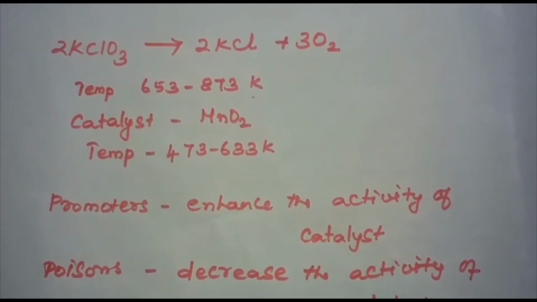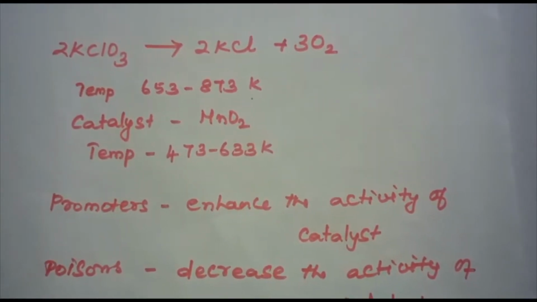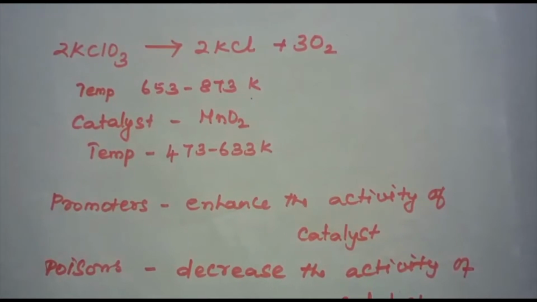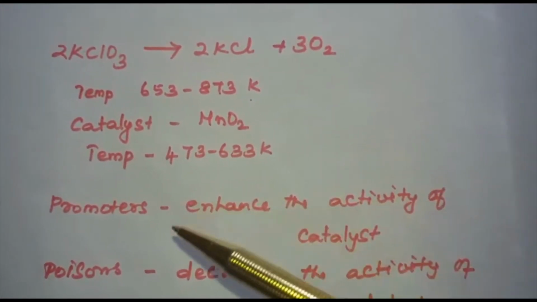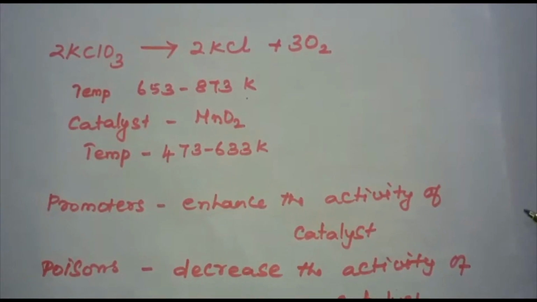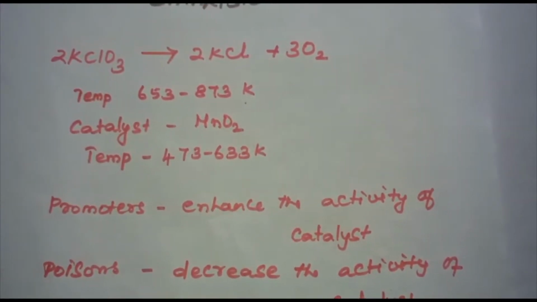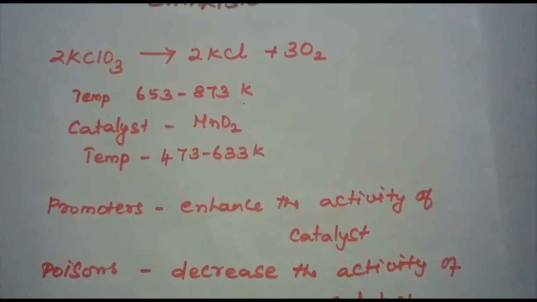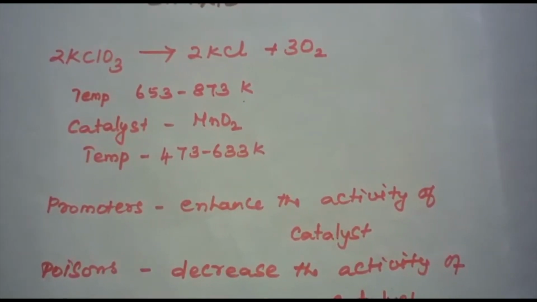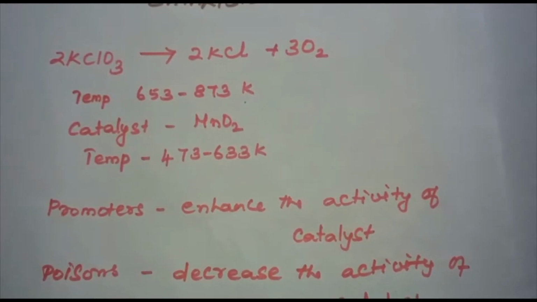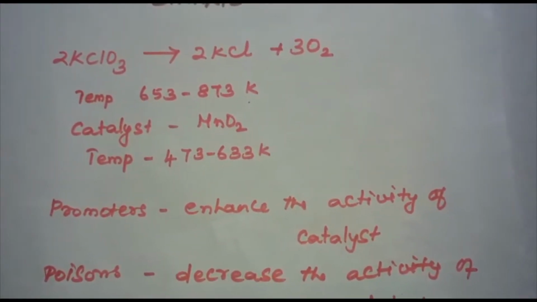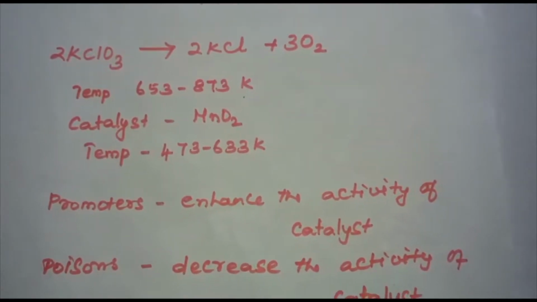In the Haber's process for the manufacture of ammonia, iron is used as a catalyst and molybdenum is used as a promoter. And poisons are substances which inhibit or decrease the activity of a catalyst. For example, in the preparation of aldehyde in the Rosenmund reaction, BaSO4 is used as a poison. That means it will inhibit further action.